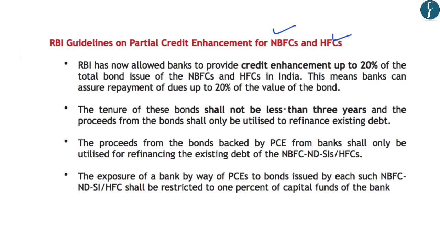So now the RBI has allowed banks to provide credit enhancement up to 20% of the total bond issue of NBFCs and HFCs in India. Now, for example, if an NBFC is raising 100 crores through the issuance of a bond, the banks can assure the repayment of dues up to 20% of the value of the bond. So in this case, the banks can assure the repayment of dues up to rupees 20 crores.